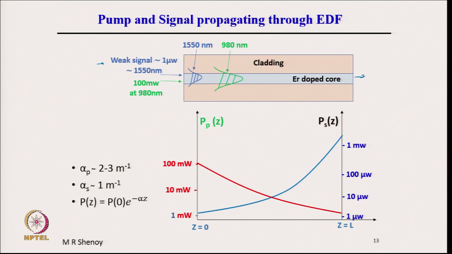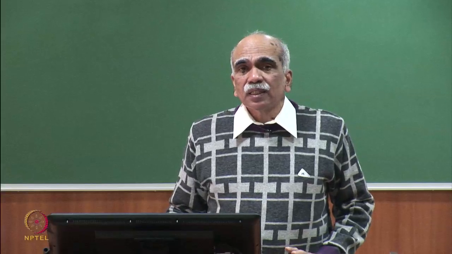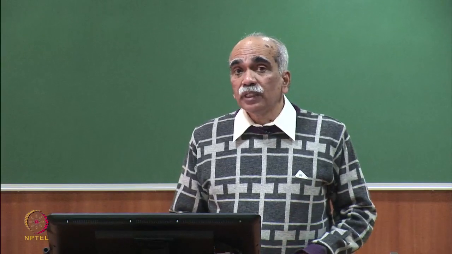Input is 1 microwatt and it is exponentially building up into 1 milliwatt. So, 1 microwatt to 1 milliwatt, a factor of 1000, amplification by a factor of 1000. That is typical numbers. Typically, the amplification factor is about 30 to 40 dB.